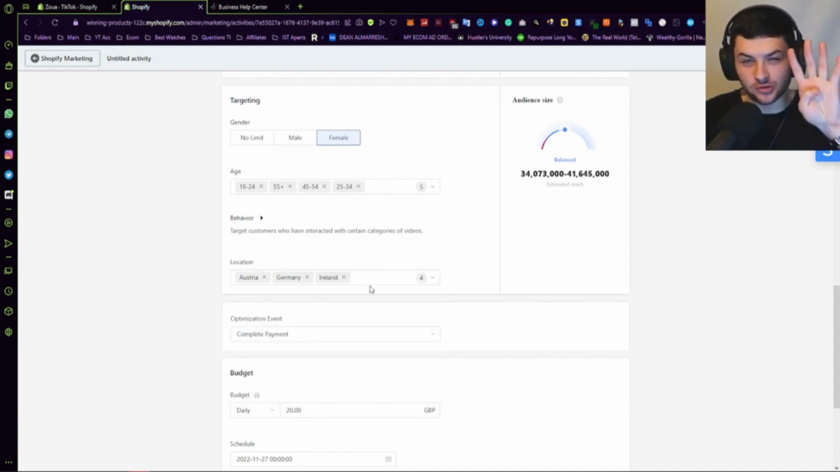So I've selected my locations. I've narrowed it down to 4 different locations. This is really custom to you. I'd recommend first just selling it in your single native country. For an example, I could sell it in one country.